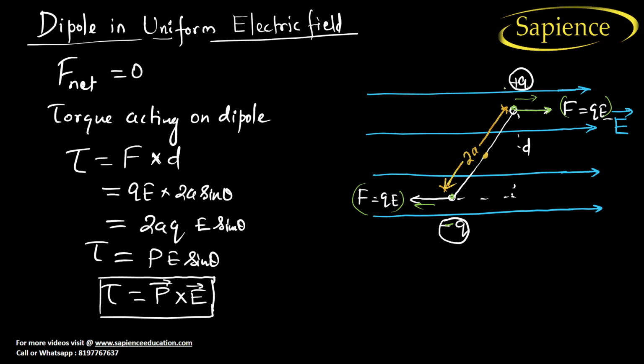Now see here, when we add them, what will the total force be? The magnitude of the charge remains the same because it is a dipole. A dipole consists of equal and opposite charges, right?